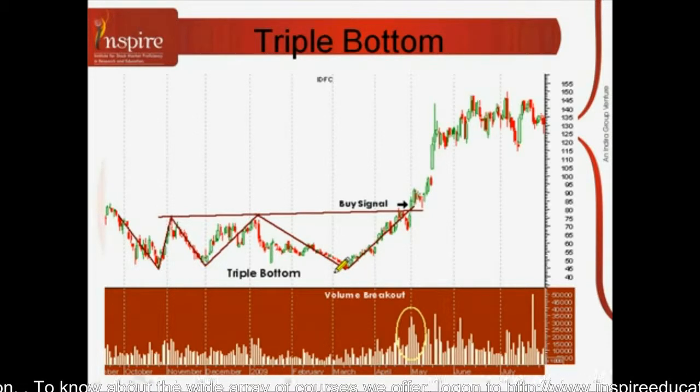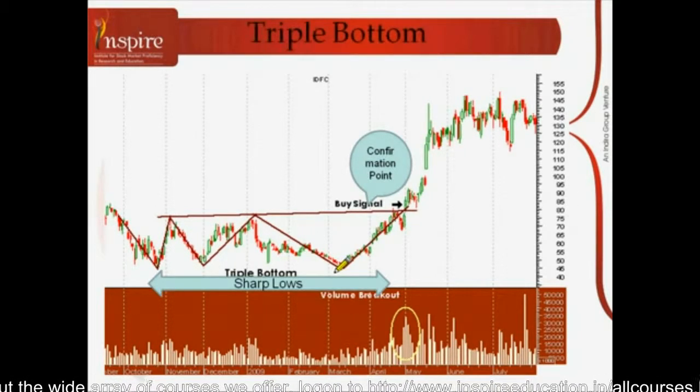Investors should note that these three lows should be sharp, and while the lows should be sharp and distinct, the highs of the pattern can appear to be rounded. The highs, as we see, can appear to be rounded. इतने sharp नहीं है, highs are a little bit rounded here.